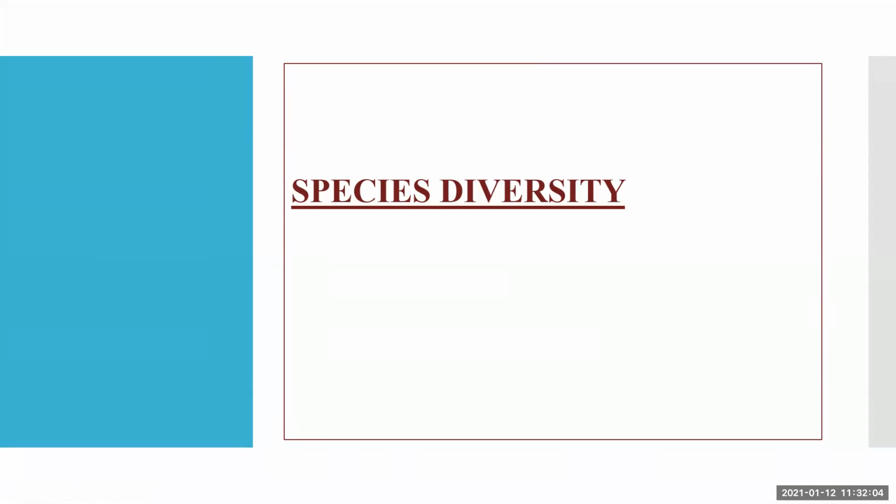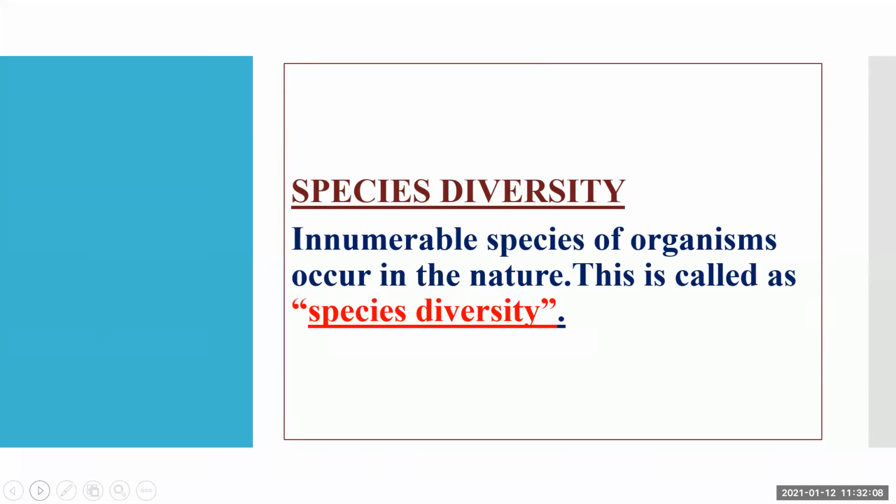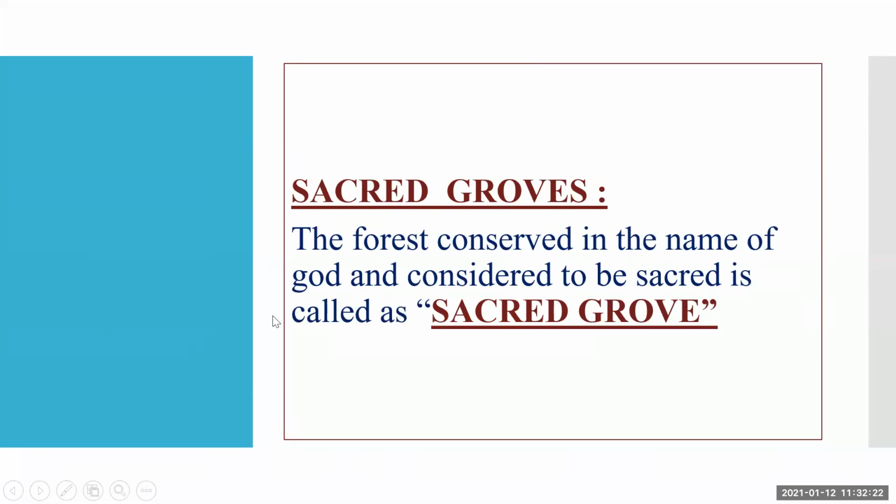Very good, Mahima. So innumerable species of organisms occurring in nature is called species diversity. Can you give an example of species diversity? Like plants, animals, microbes. Yes, plants, animals, microbes.